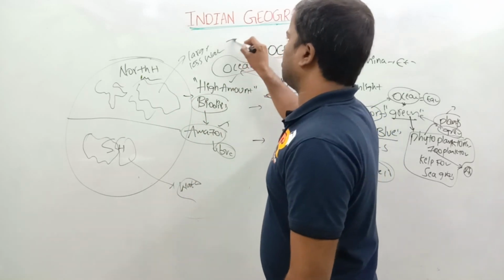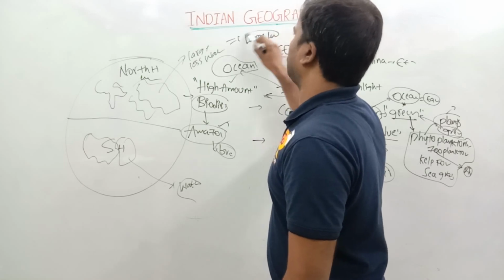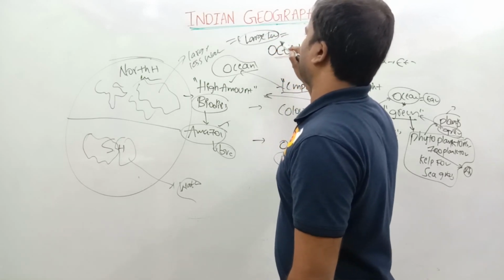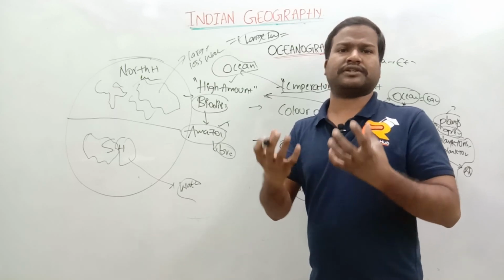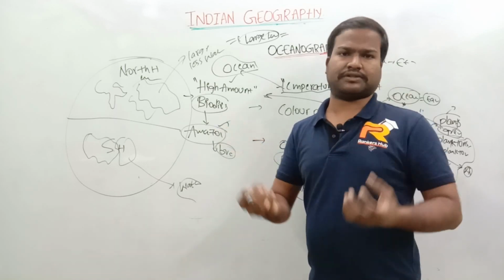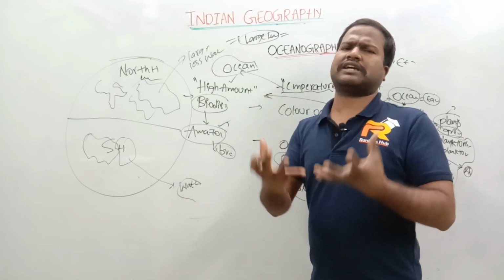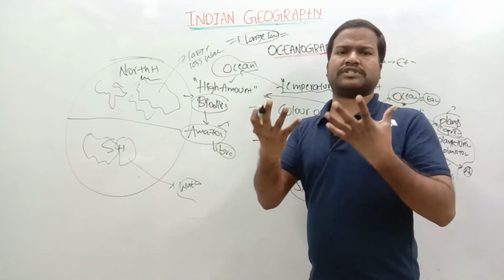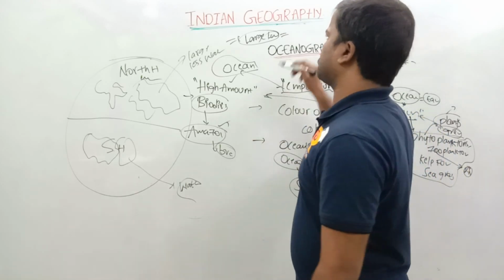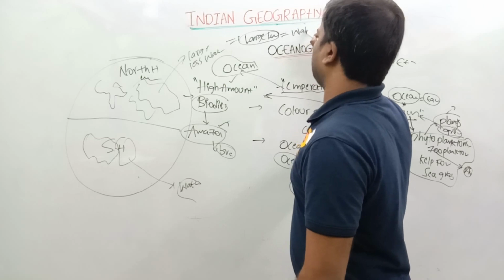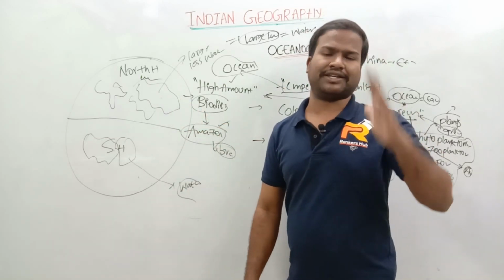So if there are large land bodies, what will happen? Due to this land, it will reflect the temperature. In night times it will reflect the temperature, that is the sunlight. Due to this reflection of the sunlight, the temperature increases. Due to the temperature increasing, the water bodies located in the northern hemisphere will have high temperature.